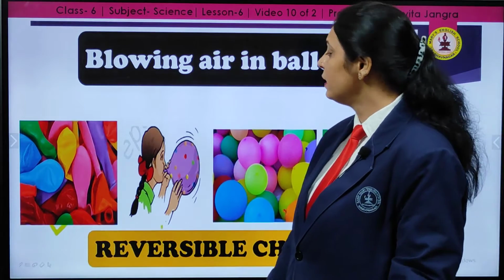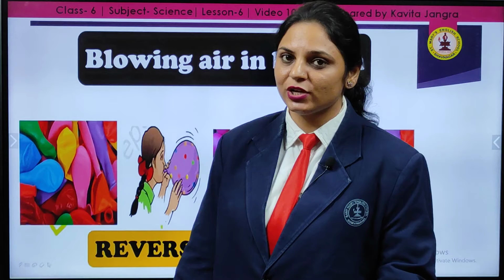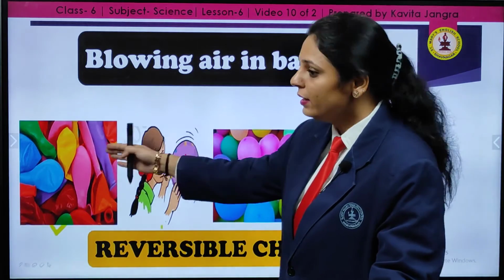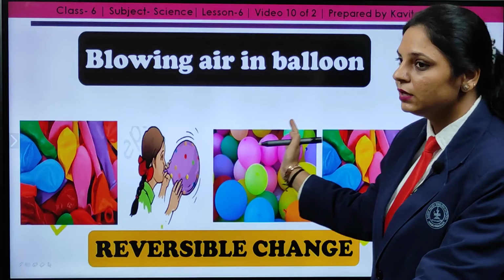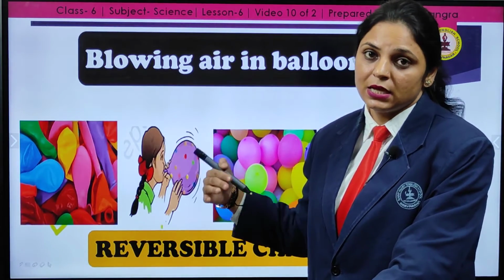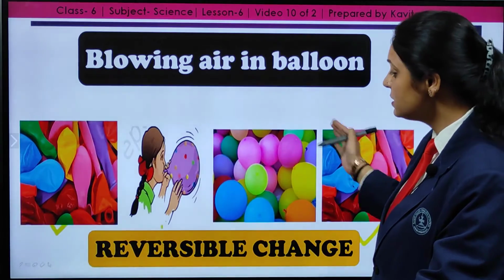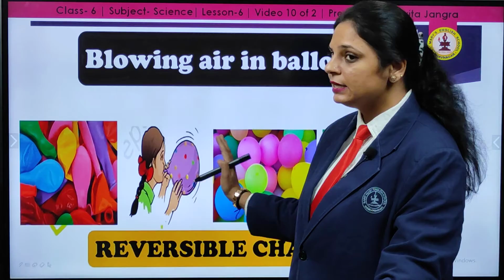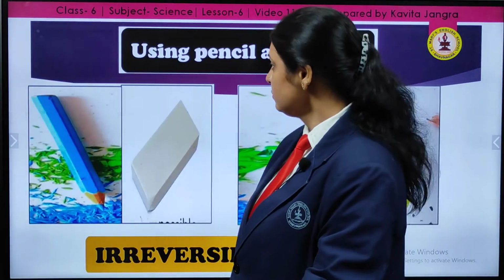Next, blowing air in the balloon. You all love to play with this, even from childhood, in parties and birthday parties and in general also. When we are blowing the air into it and when we release it, the air goes out of the balloon, and again the original shape is there. That means we get the original shape when we release the air from the balloon. So, this is what? Reversible change.